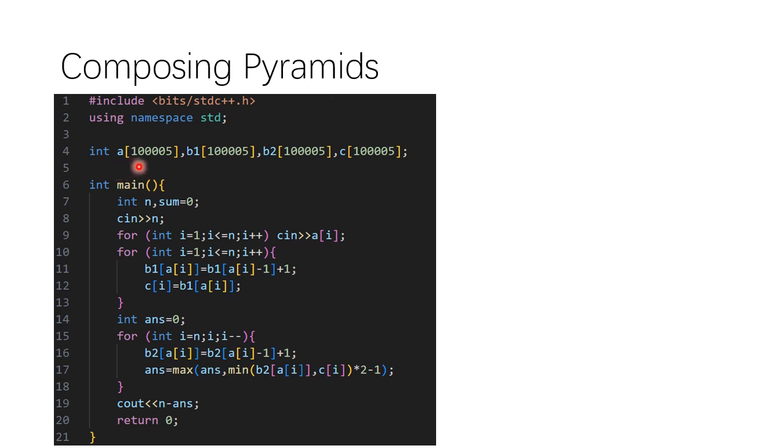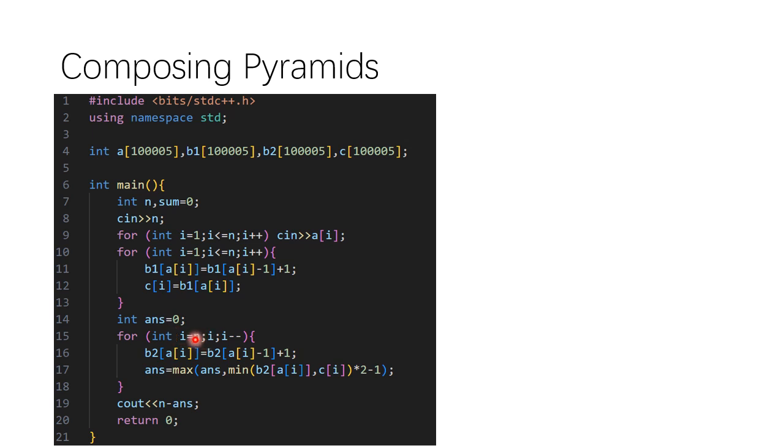Here we use 4 arrays, and we first read the original data here, and just do what I did. And for C, we store the length of every place to the left, because we need to do it to the right as well. So we need to store this here.